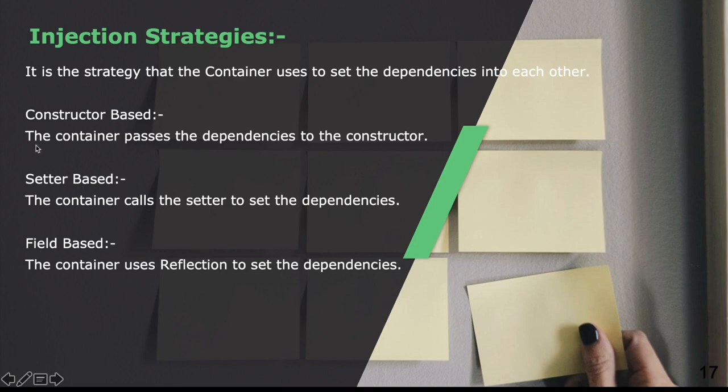In case of constructor injection, we use the constructor to set one property into another. In case of setter injection, we use the setter to inject one property into another. We'll see a demo for these two strategies as well. So these are the more commonly used strategies. There is field-based injection as well, where we use reflection to set one property into another.